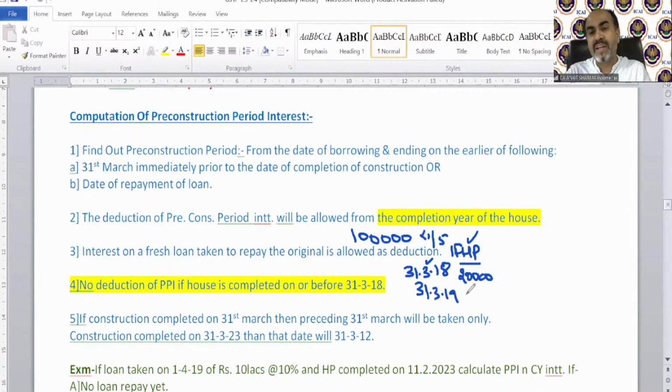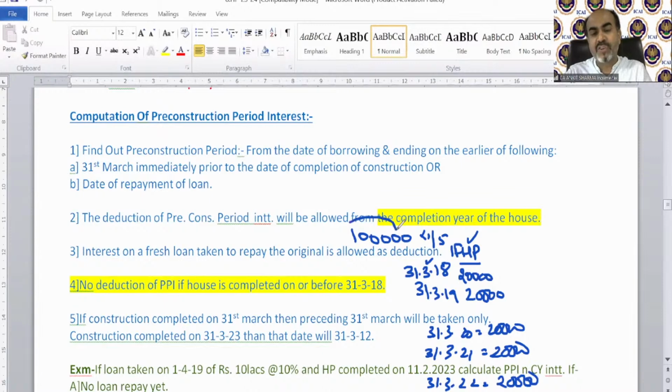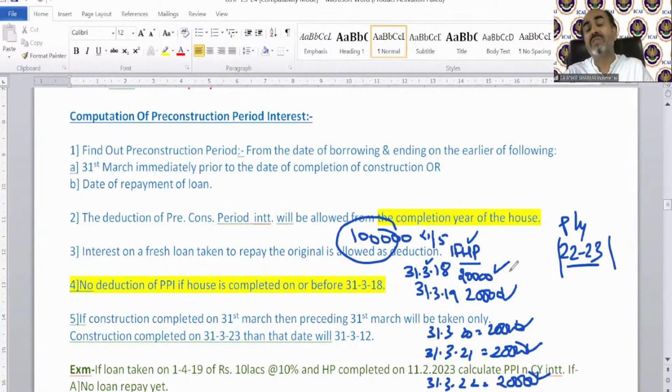Then in the 31st March 19 provision, 20,000 more have been claimed. Then 31st March 20, 20,000 have been claimed. Then 31st March 21, 20,000 have been claimed out of this 1 lakh. And 31st March 22, 20,000 have been claimed. So this 1 lakh deduction of PPI has been completely exhausted. That means in 5 years. And our previous year is 22-23. So before my previous year starts, the full deduction has already been claimed. So you cannot claim this deduction now in previous year 22-23.